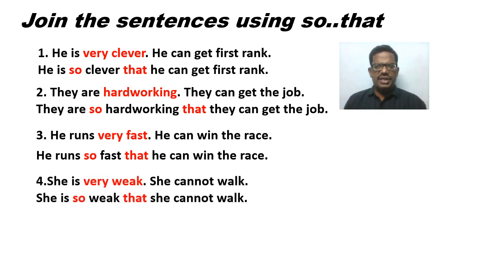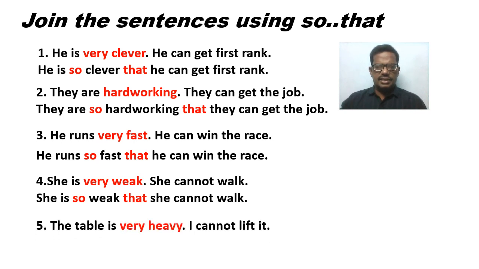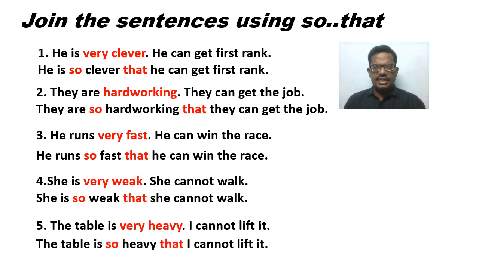In this example, very is removed, and in that place so is placed before the adjective weak, and that is used before the result clause, that is she cannot walk. In this example, very is there, we have to remove very, and so is to be kept there. That means so is placed before the adjective heavy, and that is used before the result clause, that is I cannot lift it. In this way we make use of so that.